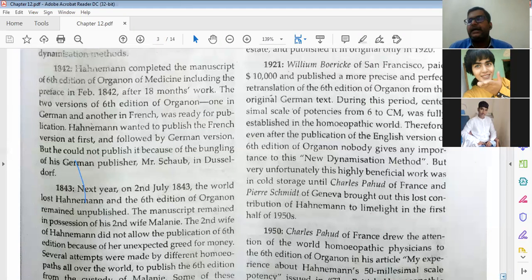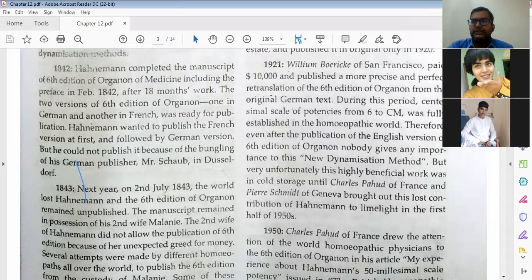Because of his second wife, homeopathy flourished at the higher levels, you can say in high societies, because she was from a very high society. She flourished homeopathy in high societies, and high society people started knowing about homeopathic practices and their use.